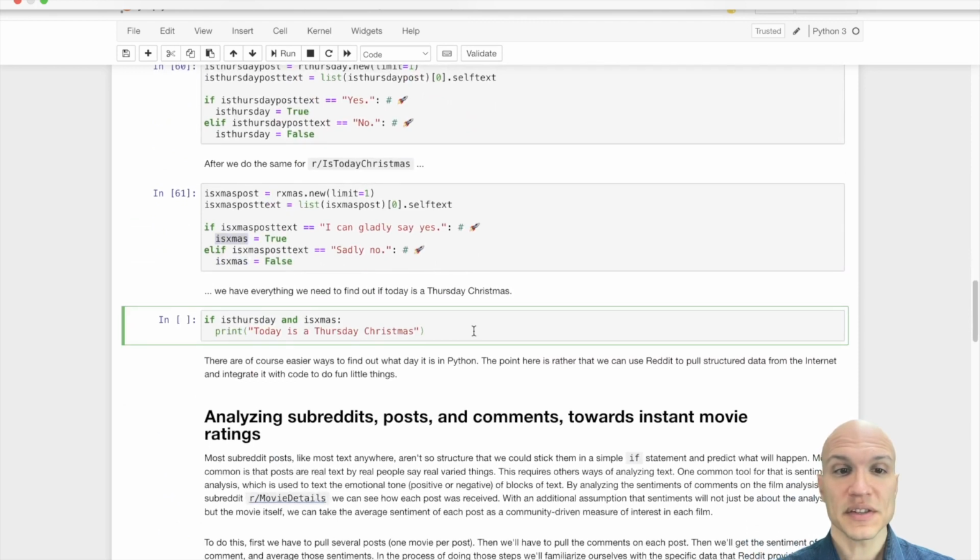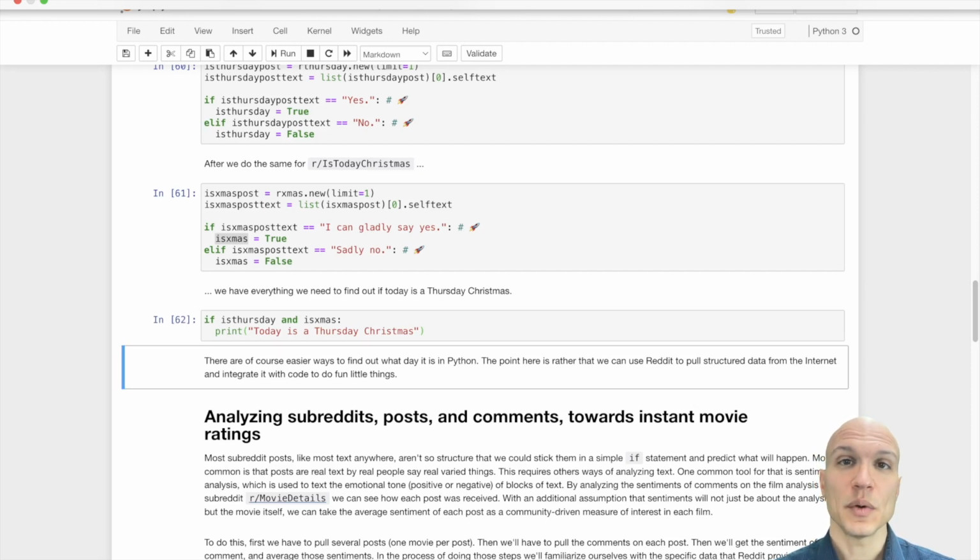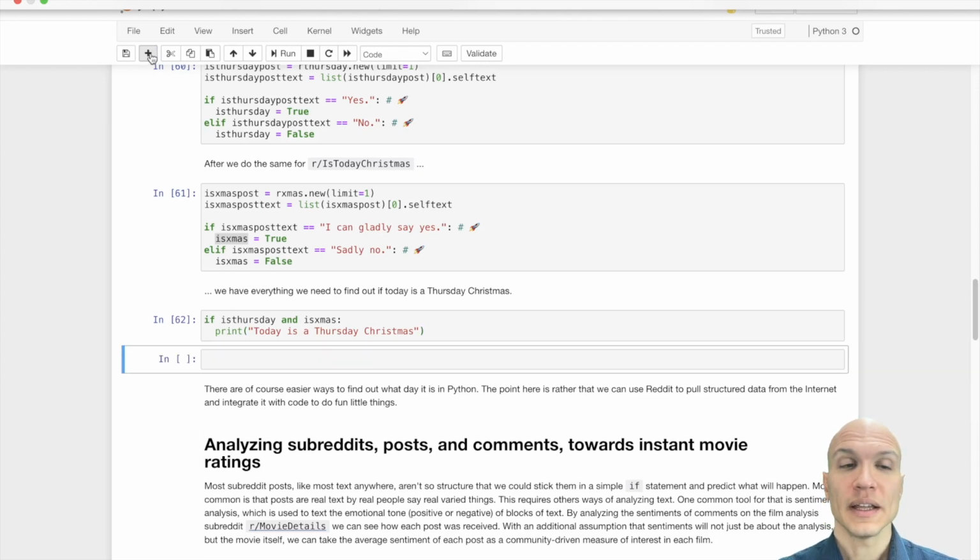And then we can just use a simple if statement. If isThursday and isXmas, print that today is a Thursday Christmas. Now, this if statement only works 1 day of the year at best. There's not a lot of Christmases that fall on Thursdays, so it's pretty rare this will ever output anything. I'd have to make a special effort. Regardless, the point stands. And here I'll hit this little plus button, and we can print out.